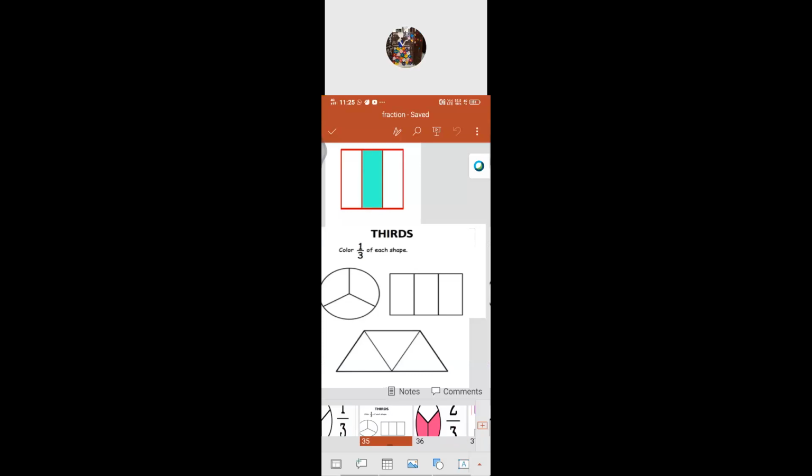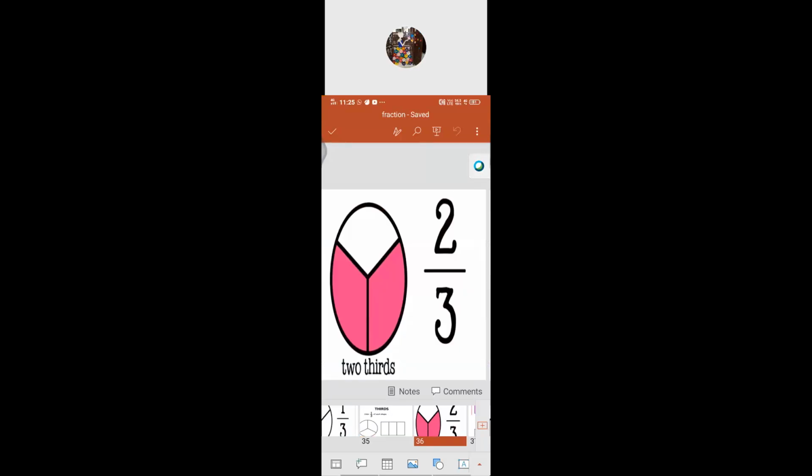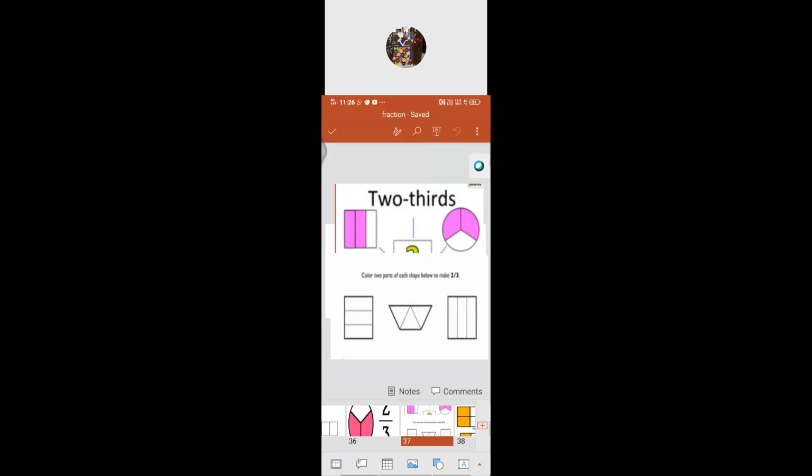Now we'll see the second one. The same circle has been divided into 3 parts. Out of 3, 2 have been colored, isn't it? So how will you denote it, how will you read it? 2/3. By this way only you have to read it. 2/3 of the whole has been colored pink. Come to that. Color 2 parts of each shape below to make 2/3.